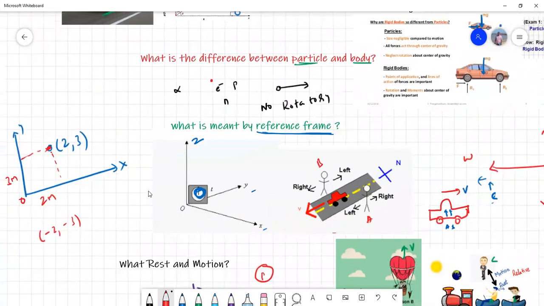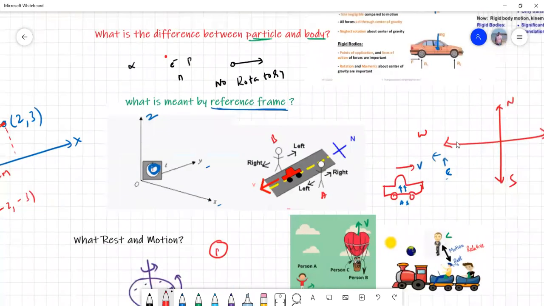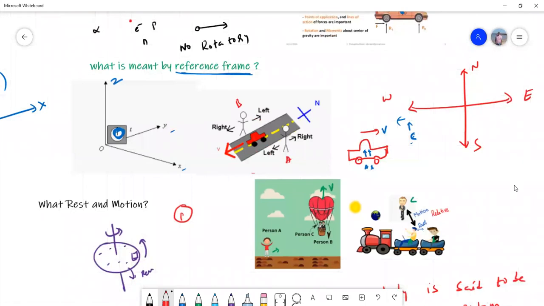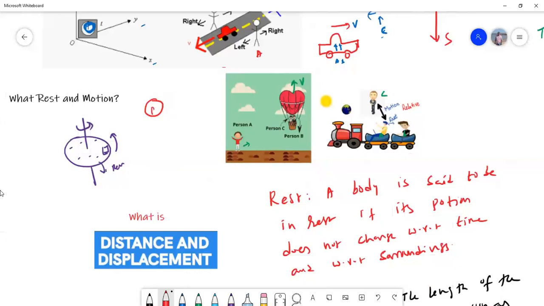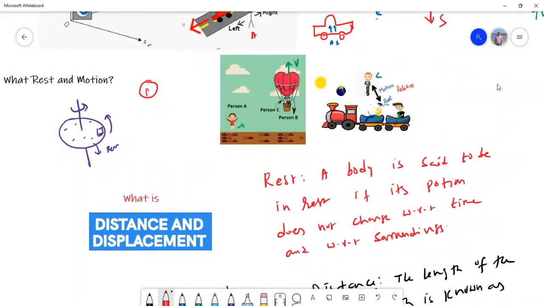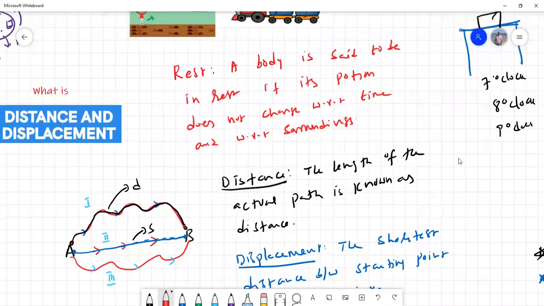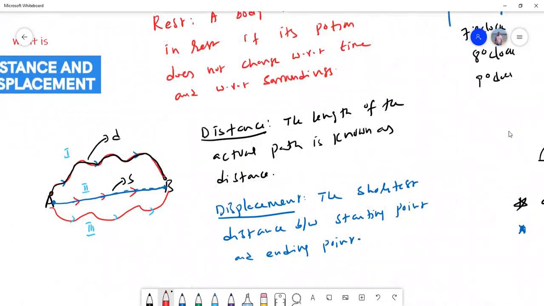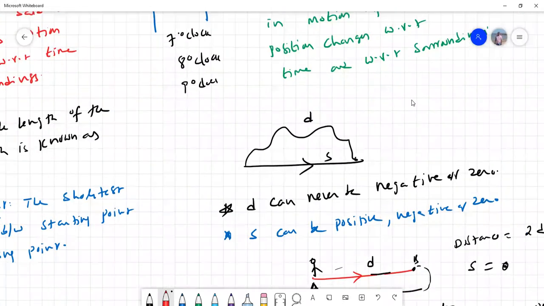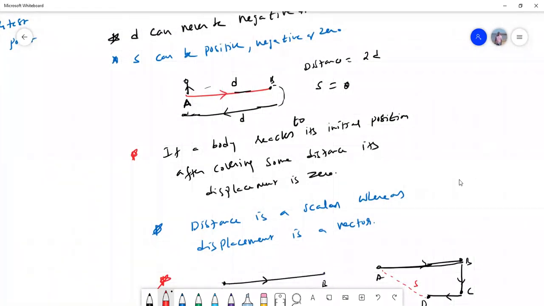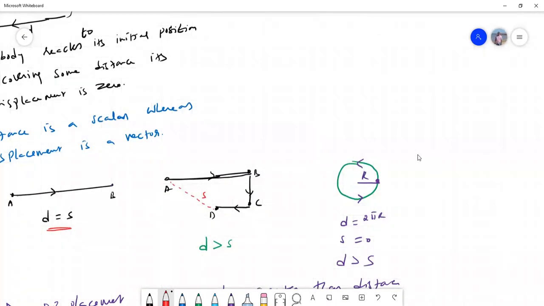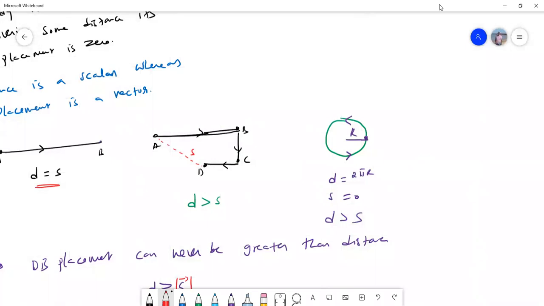I also explained what is meant by reference frame and how a reference frame helps us to give the position of a body. Then I explained what is rest and what is motion, why we always say relative, there is no absolute rest, why it is not possible. Then lastly we discussed distance and displacement, when they're equal, which is positive, which is negative, when the displacement is zero, all this.